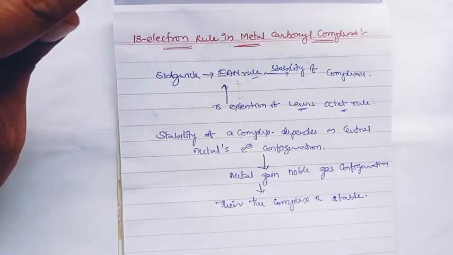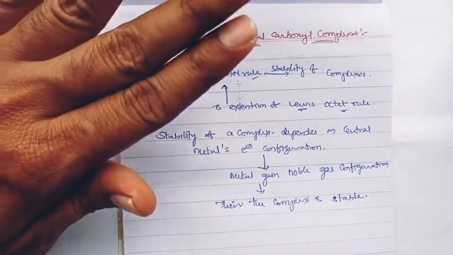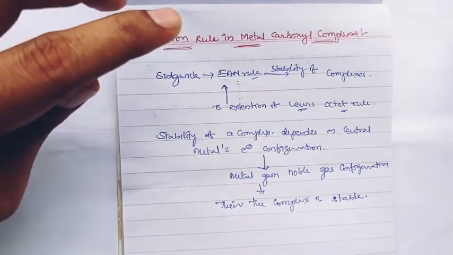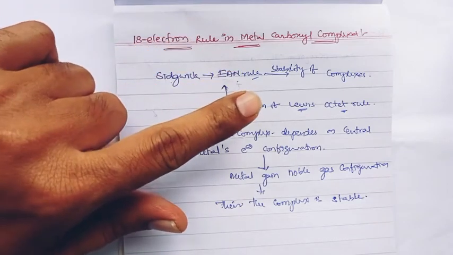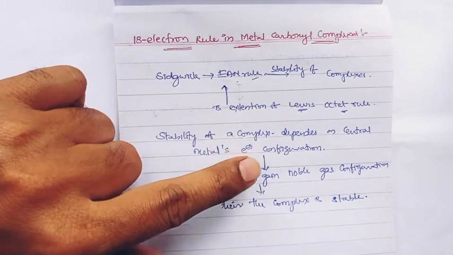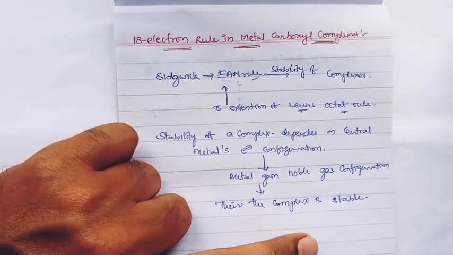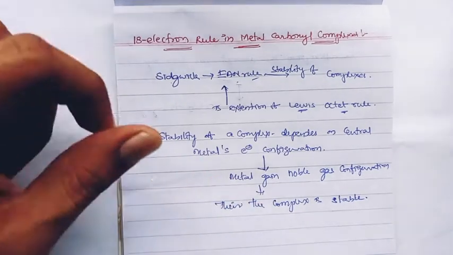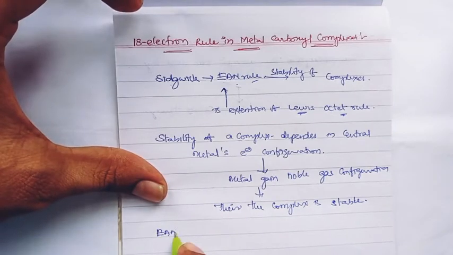When we see neon, argon, krypton, xenon, they all have fulfilled electronic configuration, right? Sidgwick extends the same concept to the complexes. When the complex's central atom gains the noble gas configuration, it would be very much stable.